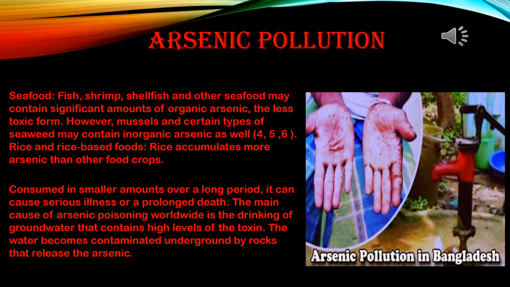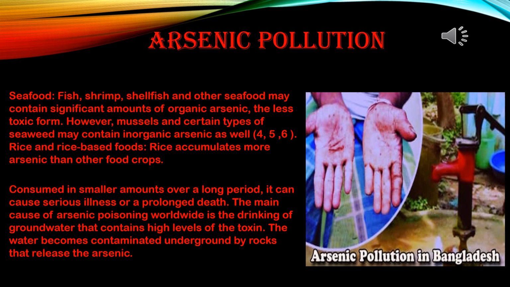Now arsenic pollution from food. Seafood: fish, shrimp, shellfish and other seafood may contain significant amounts of organic arsenic, the less toxic form. However, mussels and certain types of seaweed may contain inorganic arsenic as well. Rice and rice-based foods: rice accumulates more arsenic than other food crops.